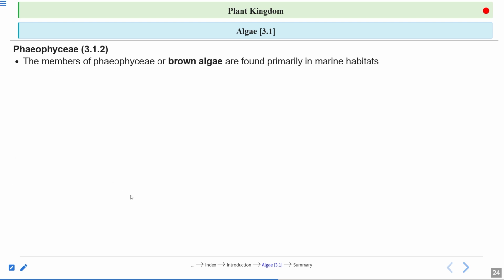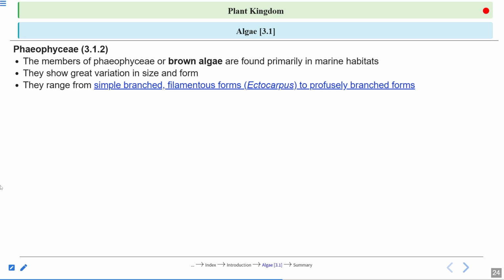The members of Phaeophyceae, or the brown algae, are found primarily in marine habitats, right? Now we are talking about the brown algae. They are found primarily in the marine habitats, so very few are reported in freshwater. Mostly they are found in marine habitats. They show great variation in size and form.